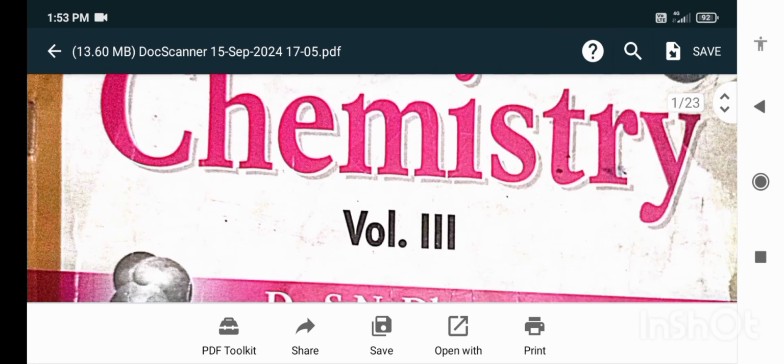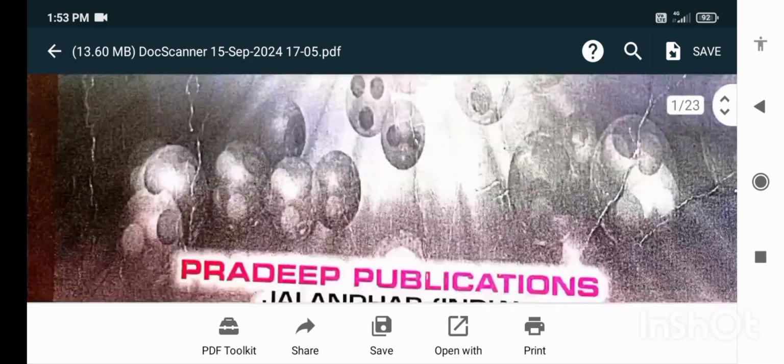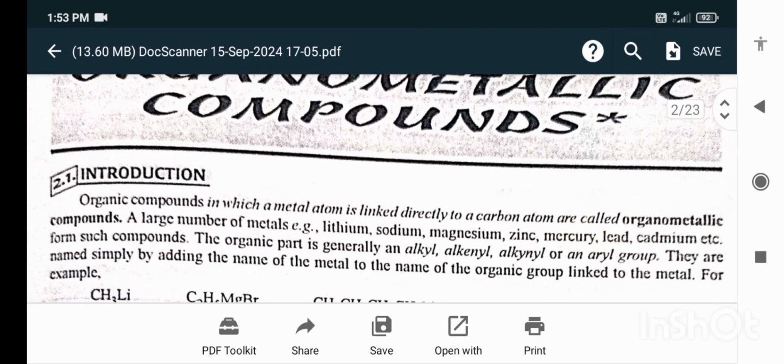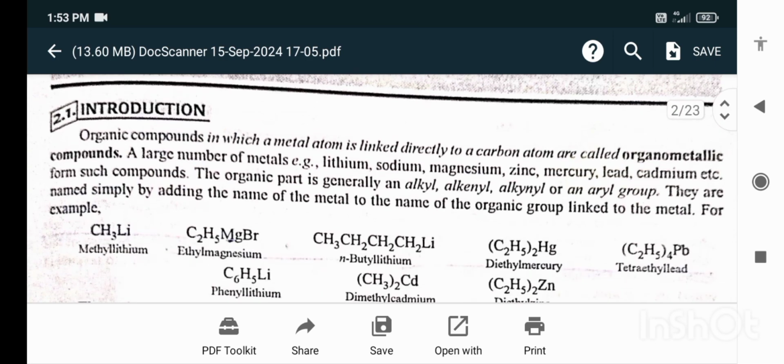We are going to study the chapter of organic chemistry, organometallic compounds. Introduction. Organic compounds in which a metal atom is linked directly to a carbon atom are called organometallic compounds. A large number of metals, for example lithium, sodium, magnesium, zinc, mercury, lead, cadmium, etc., form such compounds.